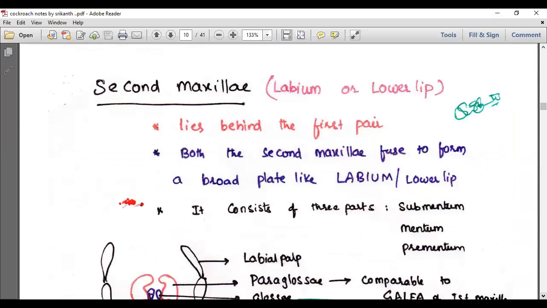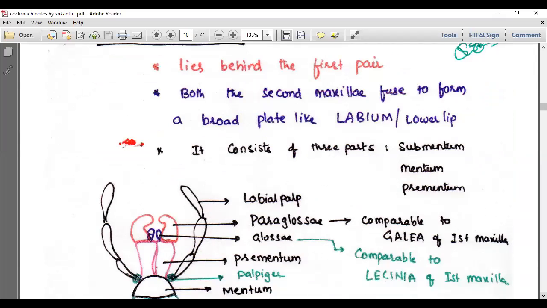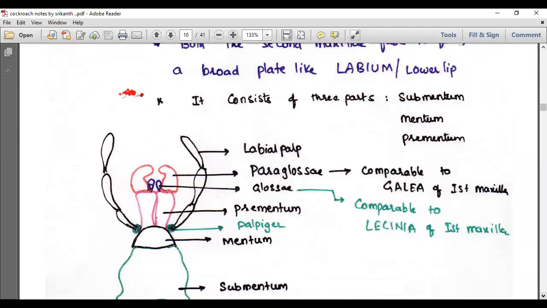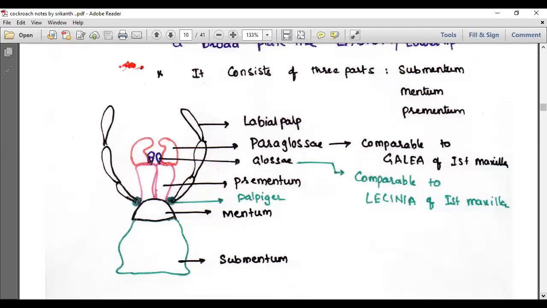Second maxillae, the labium or lower lip, lies behind the first pair. Both second maxillae fuse to form a broad plate-like labium. Actually, that is called second maxillae, but because they fuse, we call it the labium. What are the parts of the labium? Submentum, mentum, prementum. See this. This is submentum, mentum, prementum. Then above the prementum we find glossae, the smaller ones, and paraglossae, the bigger ones.